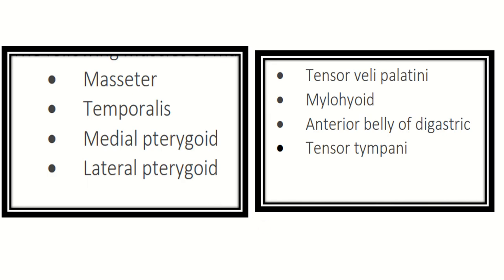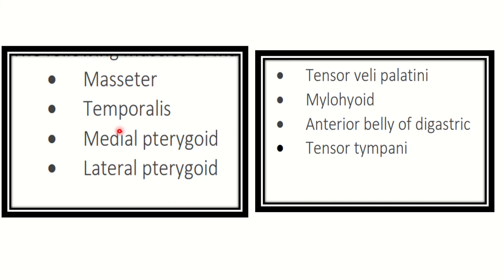Then we can see the muscular supply of the trigeminal nerve, and here there are 8 important muscles supplied by the mandibular division of the trigeminal nerve. Here we can see the masseter, temporalis, medial pterygoid, and lateral pterygoid.